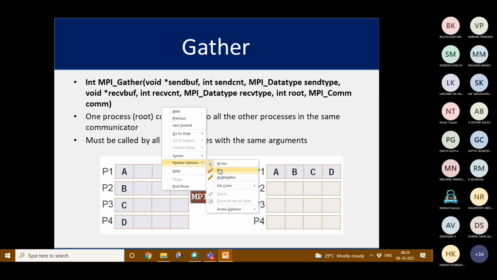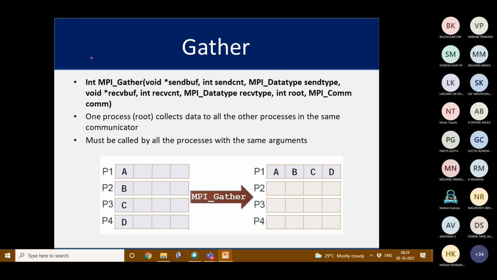Then the next operation in data movement is gather. In gather, the parameters that we have to pass are the send buffer starting address, send count, send type, what is the data type of the sender, then receive buffer, receive count, receive type, then root, then MPI communicator. So MPI gather is like that. If I have 4 processors, in each processor I have some data, and when I perform MPI gather, all the data will be gathered to the root, to P1. You have seen.